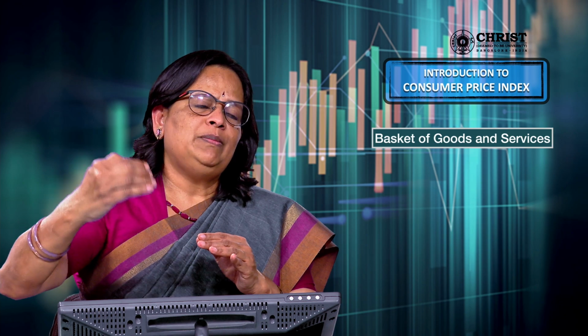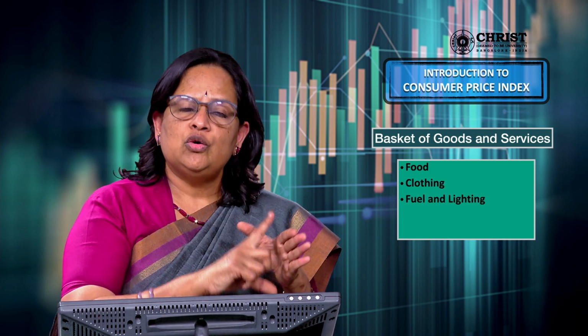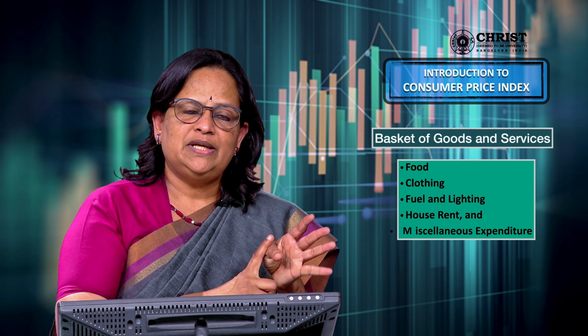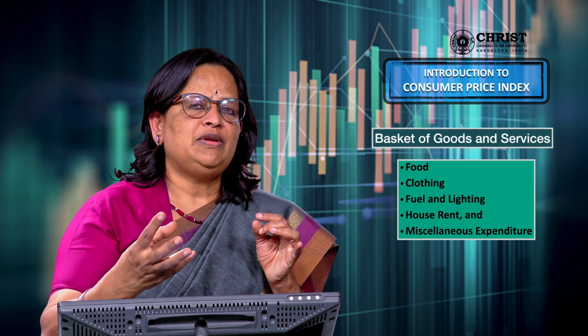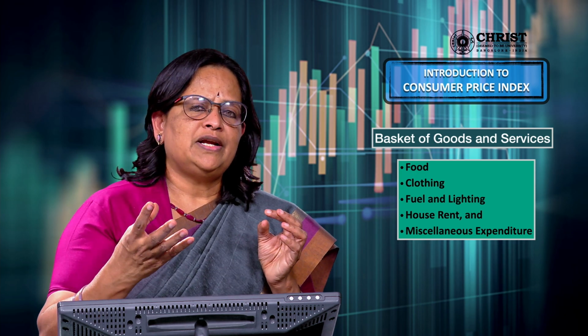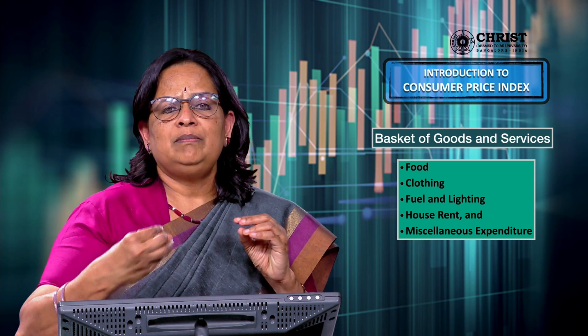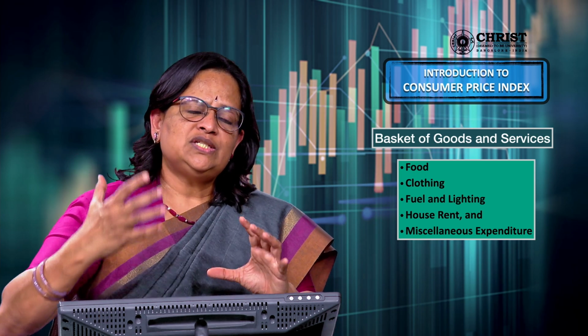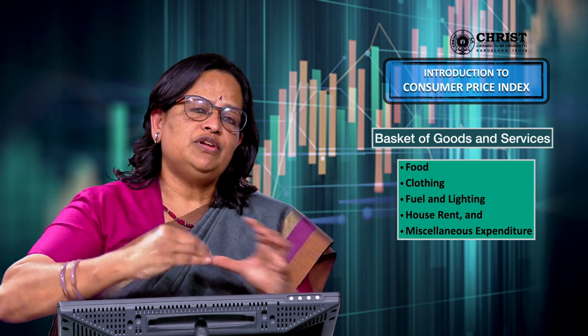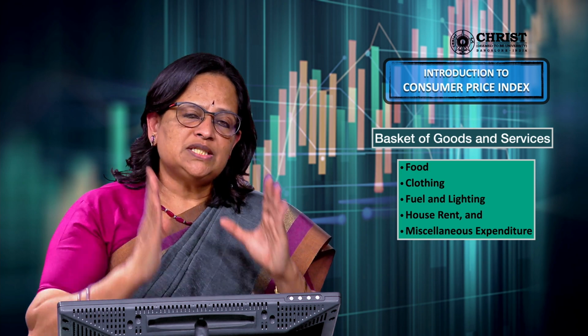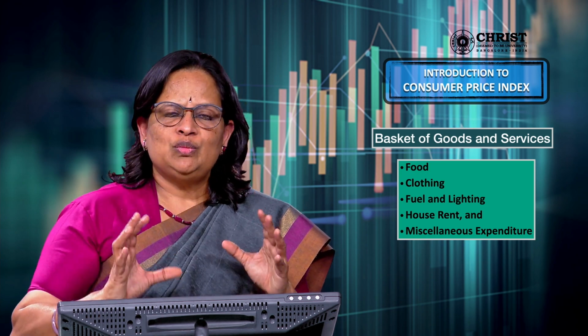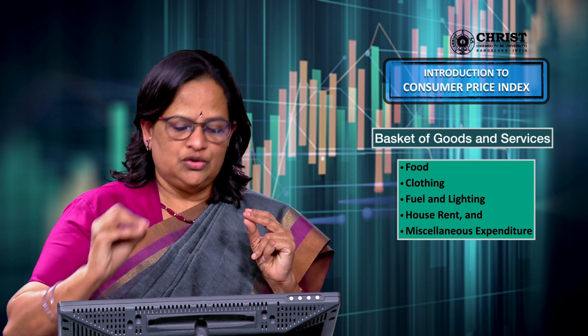So high income group will be using a different basket of goods. Middle income will be different. The below poverty line people will be different. But the basket of goods will be same. Meaning everybody needs food, everybody needs clothing, everybody needs fuel and lighting, house rent will be there, and miscellaneous expenditure will be there. Traveling, entertainment, net connection, Wi-Fi connection will be there. So that can be in the miscellaneous expenditure. These categories or the percentage increase will be different for different sections of society, but the basket of goods remains the same. That is why consumer price index is calculated for the basket of goods.